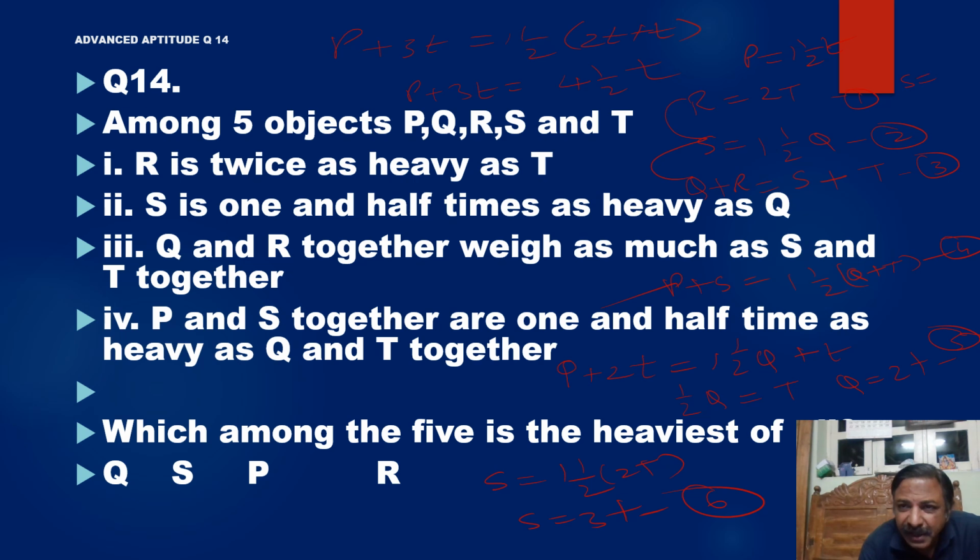S is equal to 3T. So S will be the heaviest.